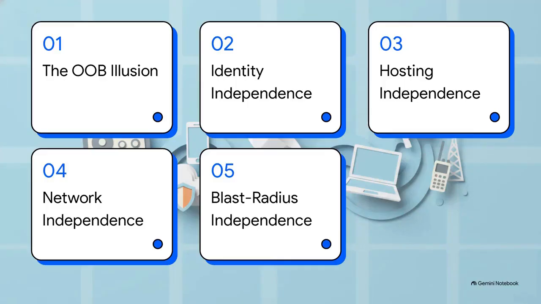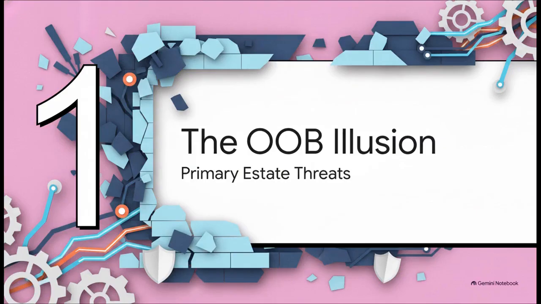So to separate the real tools from the dangerous fakes, we're going to methodically unpack the definitive framework. Here is our roadmap for this explainer. First, we'll look at the out-of-band illusion, and then we're going to walk straight through the 4 non-negotiable independence tests. That's identity, hosting, network, and blast radius independence. All right, kicking things off with Section 1, the out-of-band illusion.